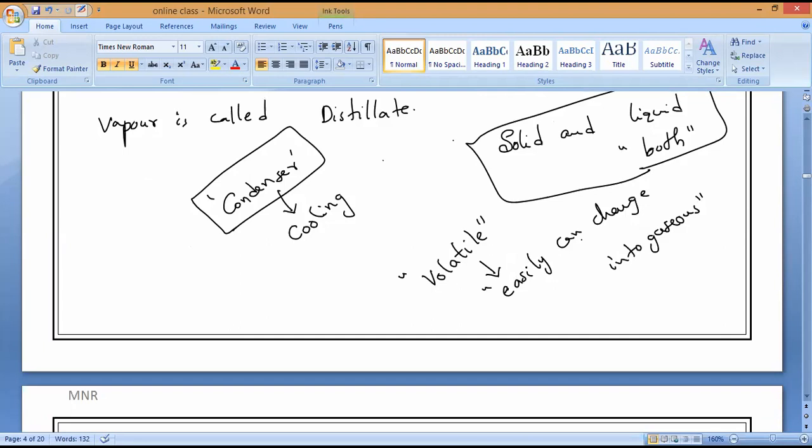So volatile means it can easily change into gaseous state. That is what we used to call volatile. What did we call it? Easily changing into gaseous state is called volatile.